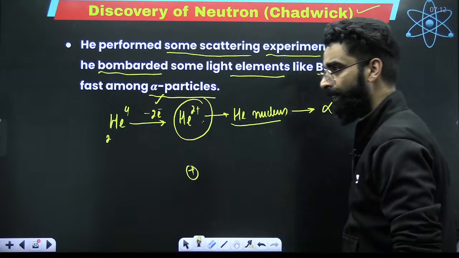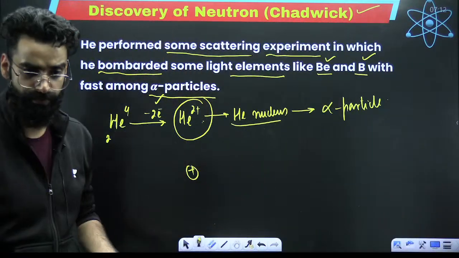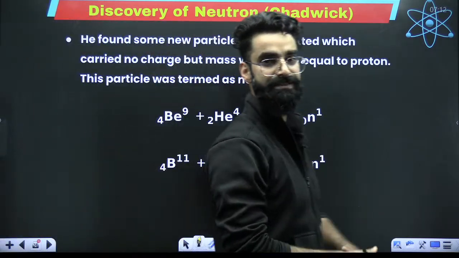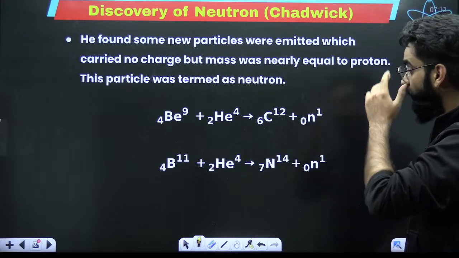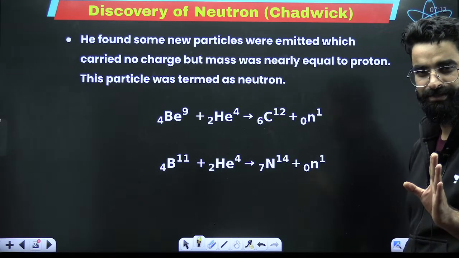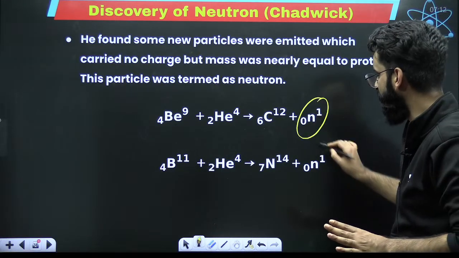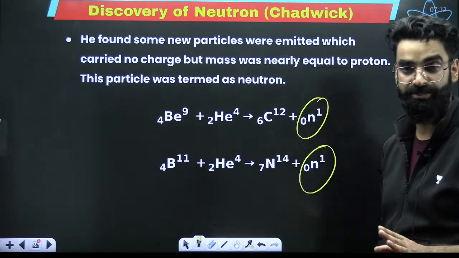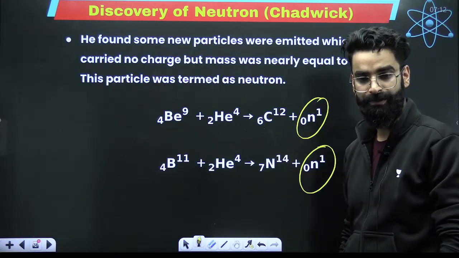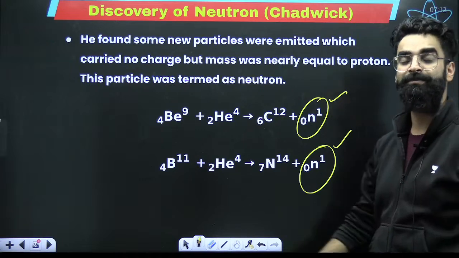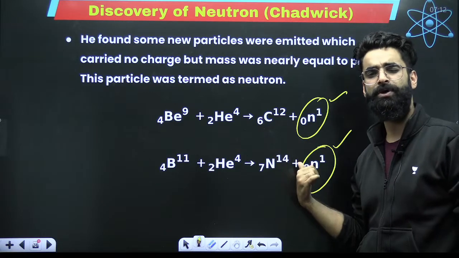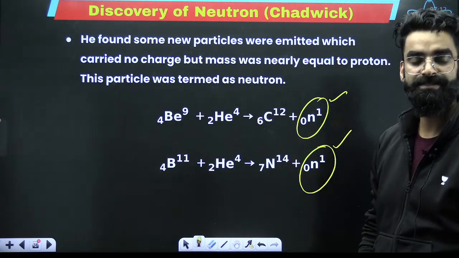On beryllium and boron, some new particles were introduced. Those particles were neutral, which did not carry any positive charge or negative charge, and whose mass was almost equal to the mass of proton. These neutral particles were termed as neutrons.